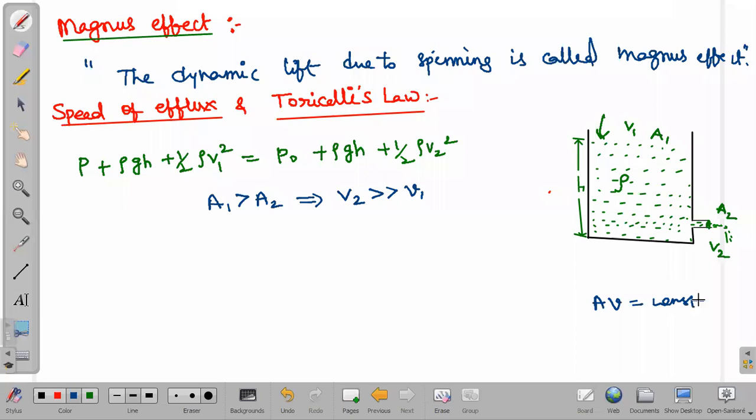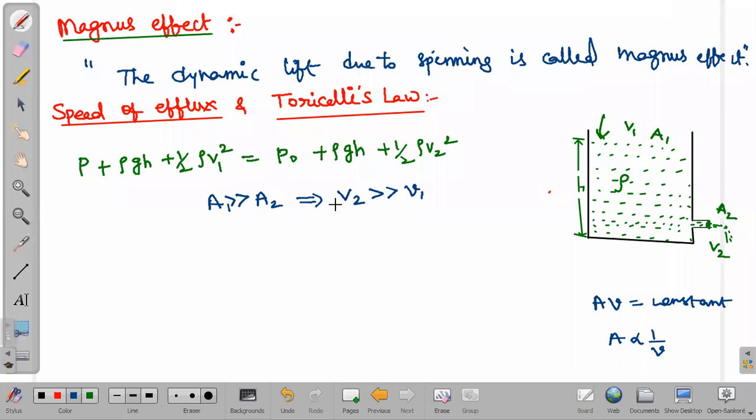From there, A is inversely proportional to v, we write. Already we have written that as the equation of continuity. A is the area, v is the speed. So if area is more, speed becomes less. If area is less, speed becomes more. Here area is less, speed becomes high. So v2 is much greater than v1. When A1 is much greater than A2, of course v2 will also be much greater than v1.